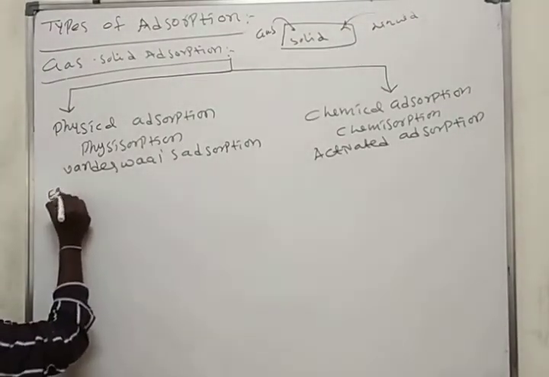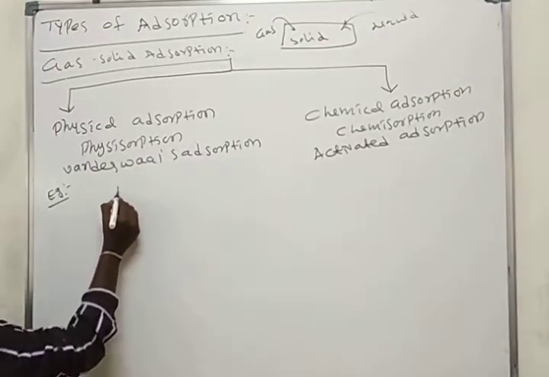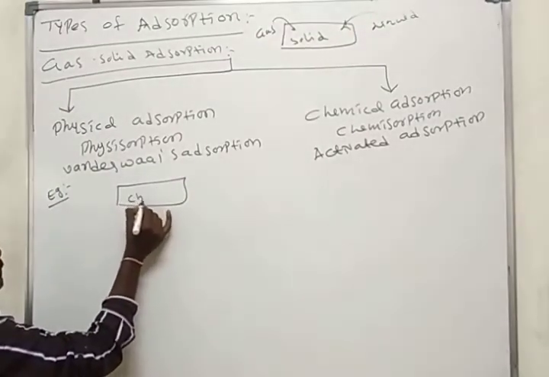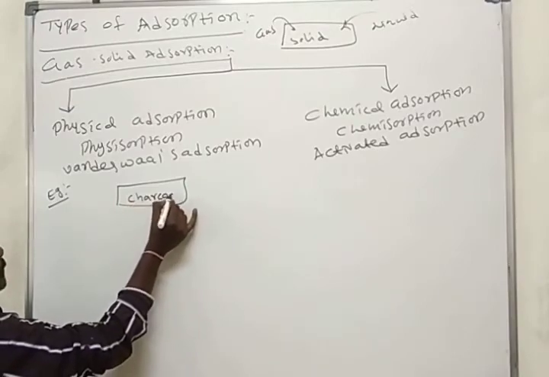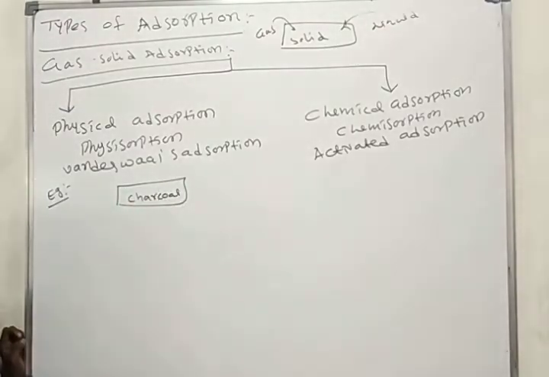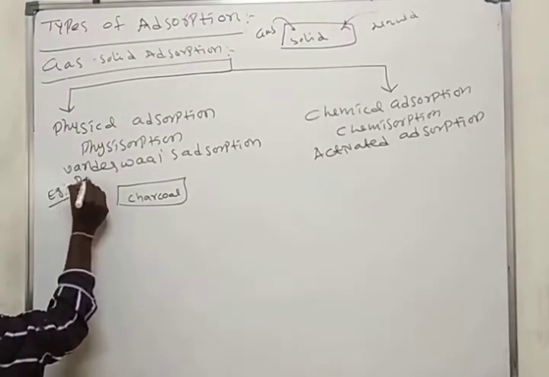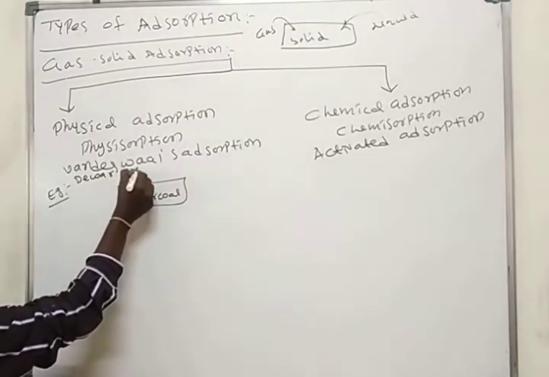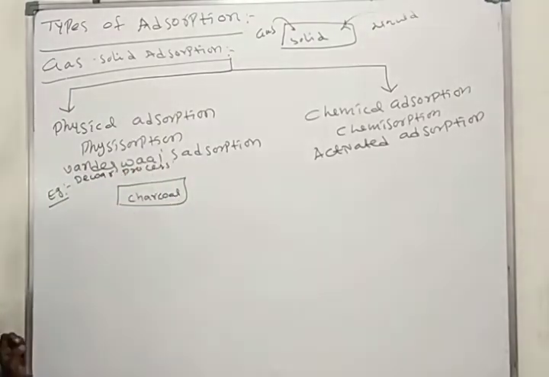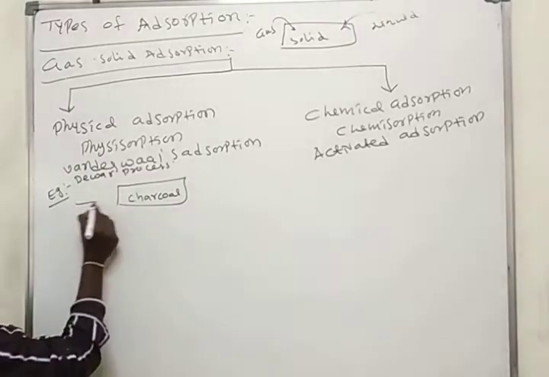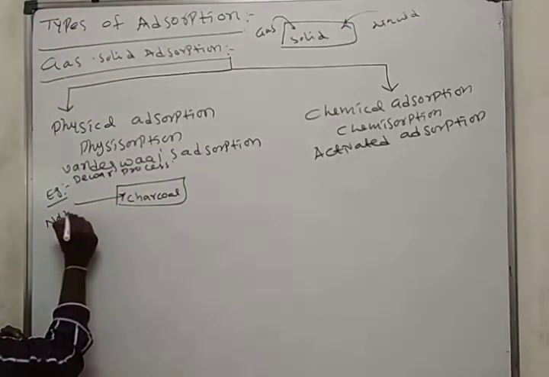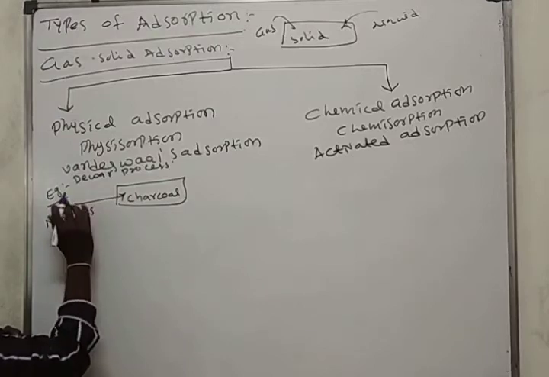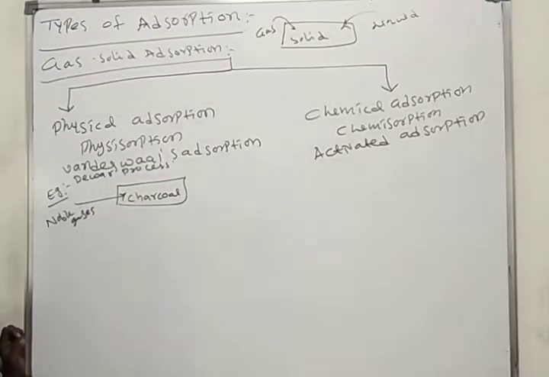See the example for physical adsorption. You take any charcoal: coconut charcoal, animal charcoal, blood charcoal, any. In the Dewar process, which we discussed yesterday, we separate noble gases using coconut charcoal. The noble gases are helium, neon, argon, krypton, xenon.